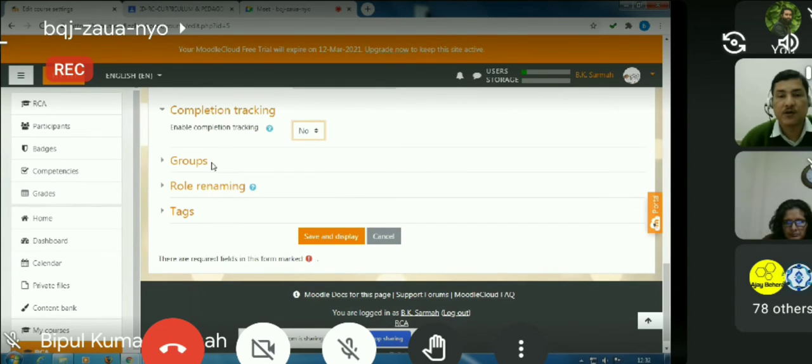we have groups. We can create groups for a particular activity in a particular course, or we are just staying with the default one. We can rename the roles. For example, I don't want to call the student a student. I can give a new name, say learner. So that is also possible. And we can take the particular course as well. So I'm just keeping it as it is, and I click save and display.